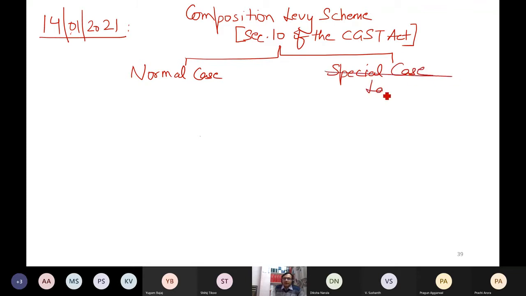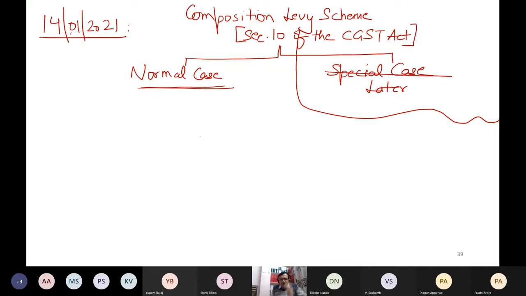This case is for later discussion. I have not yet discussed it with you, so I will not discuss this special case. Right now, my concentration will be on the normal case. Now, what is this composition levy? One thing is sure, that it is just like presumptive taxation, where to reduce complexities, to reduce some compliances, to minimize the expenses of the small businessman, or you can say middle businessman, to simplify the provisions of GST laws, this scheme is there.